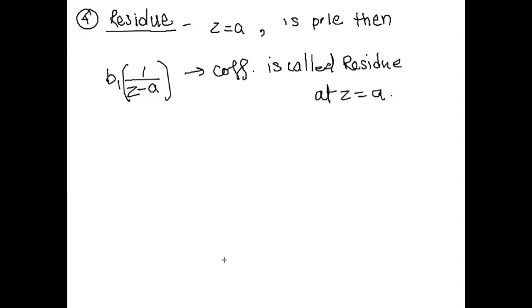Clear? So these are the types of singularity. First is the removable, second is the essential, third is pole, fourth is residue. Residue is the one: if we have a pole, then the first term b1, the coefficient of that b1, is called the residue at z equal to a. Now we drill on the sum. What are the singularities and all that? Now we can find them if we have any given question like that.